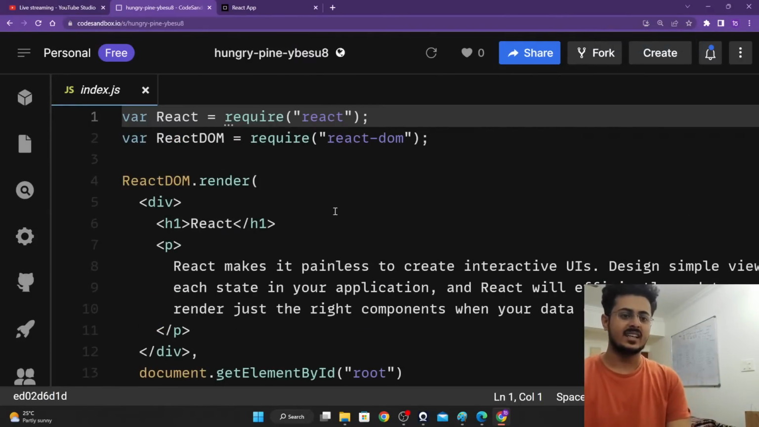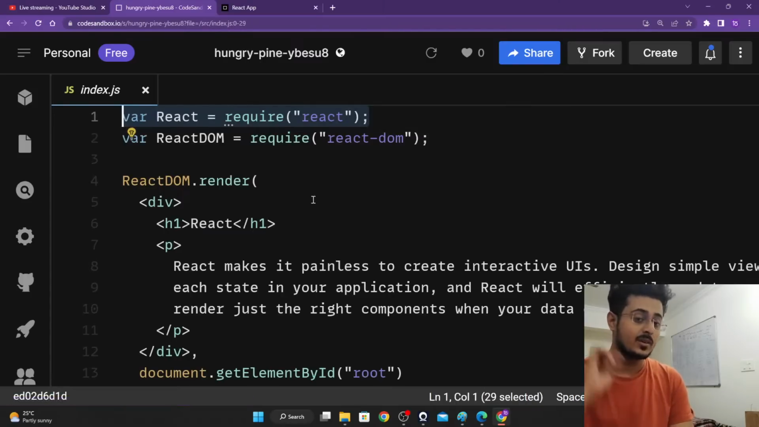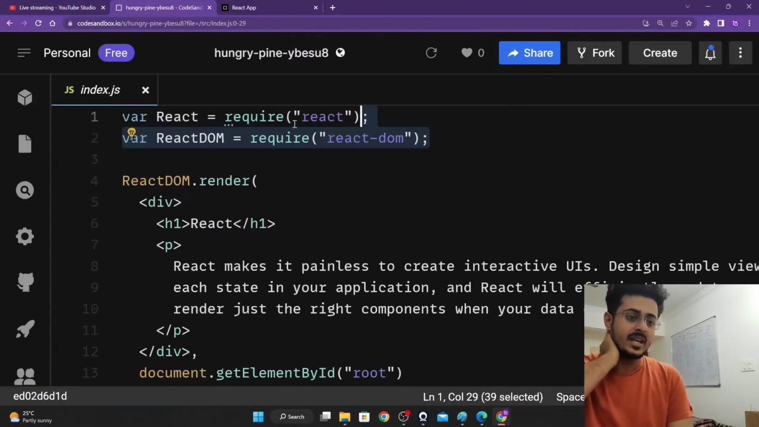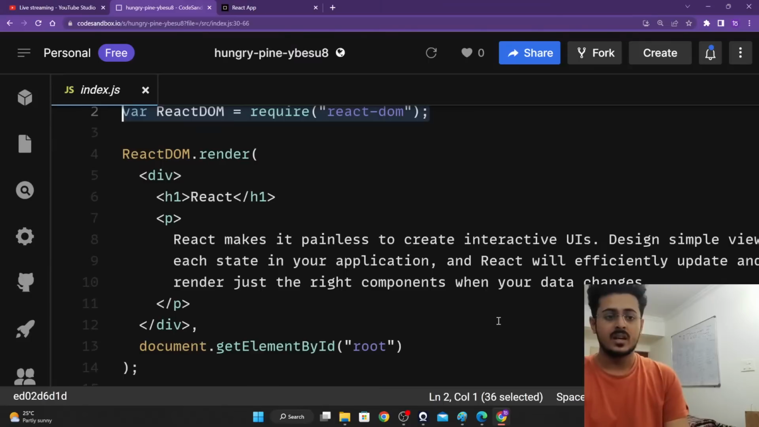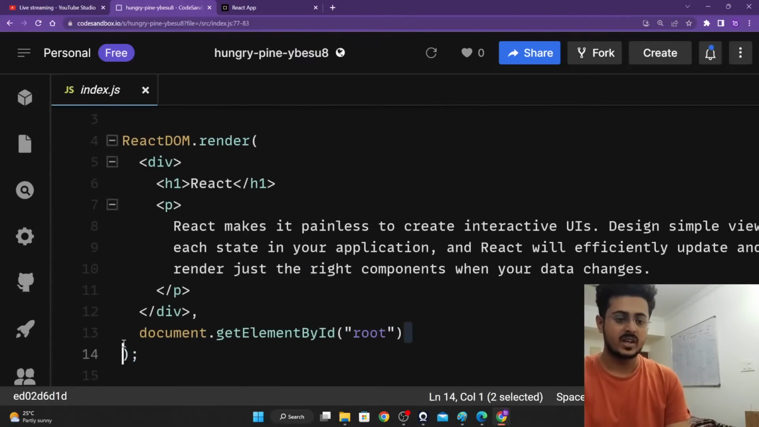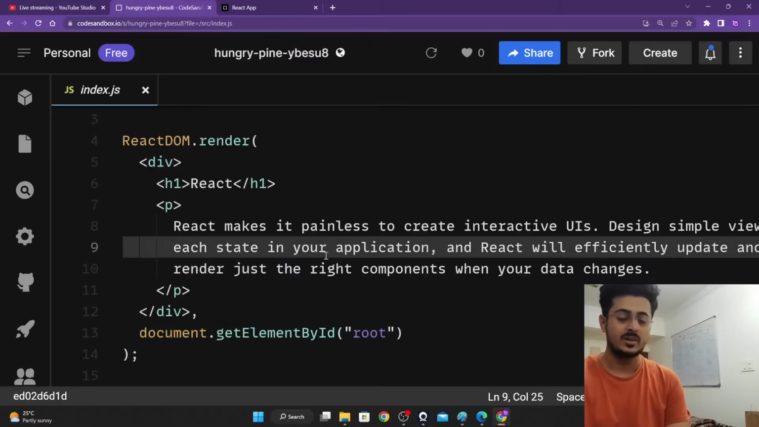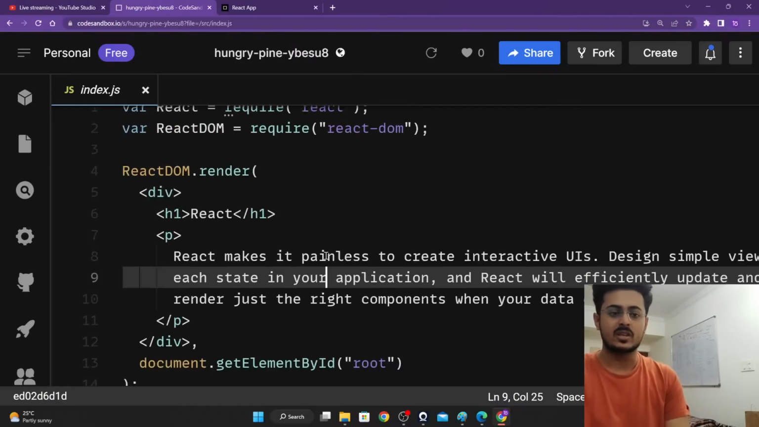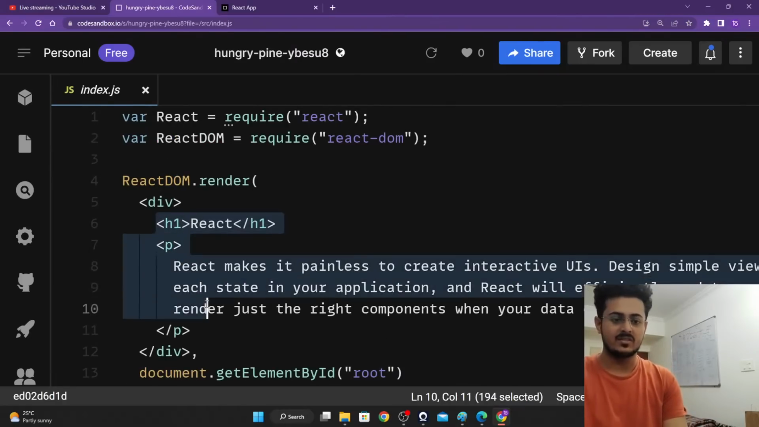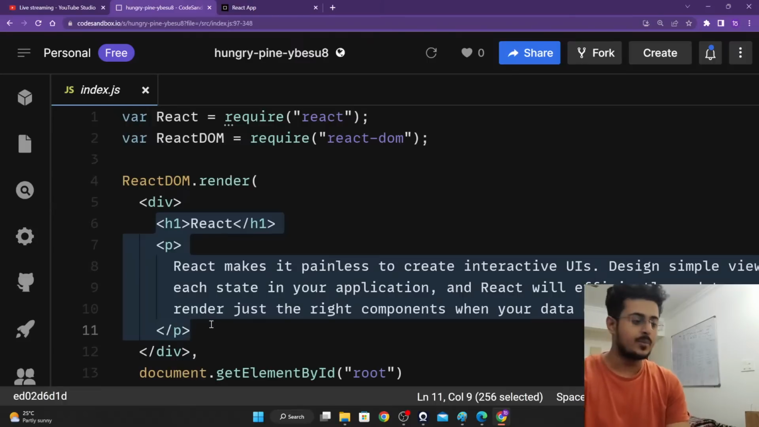Yesterday we had studied about what is React. We studied about Babel, React DOM, virtual DOM, the ReactDOM.render method, document.getElementById, vanilla JavaScript and everything that we did yesterday. Today our first aim is to convert this into a component. This h1 element as well as the paragraph element, I want to convert into a component itself.